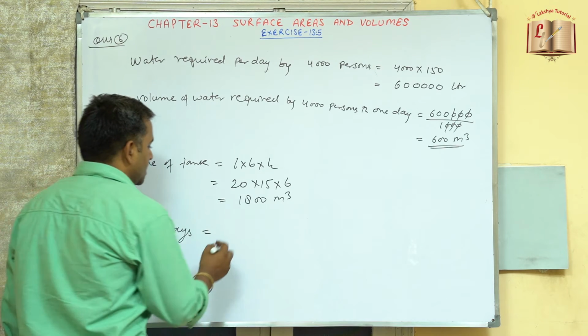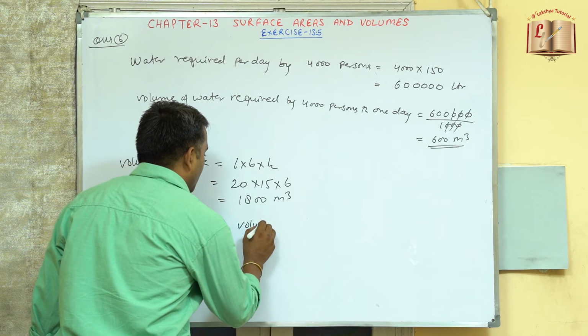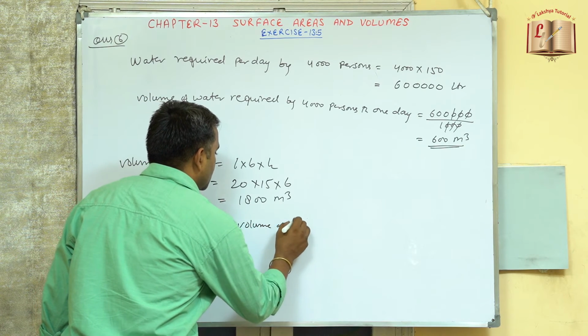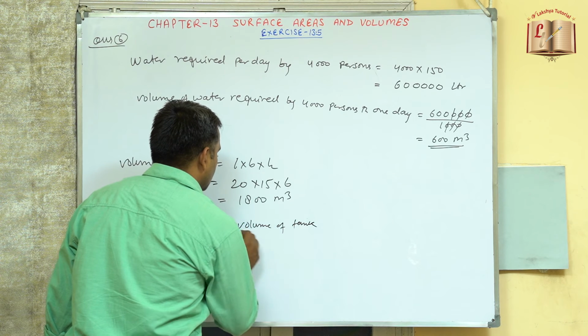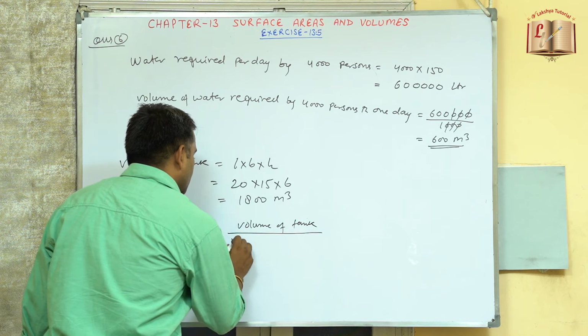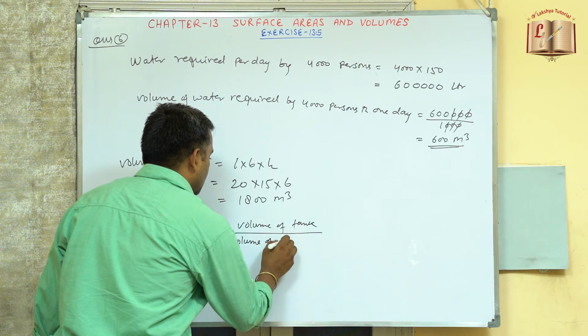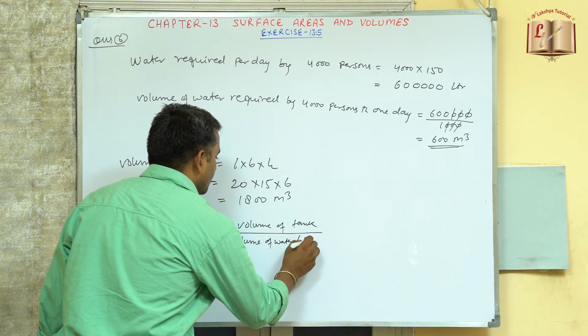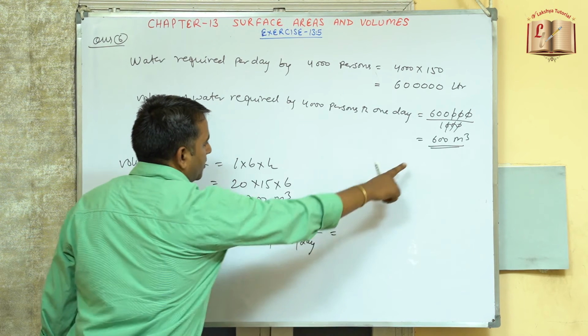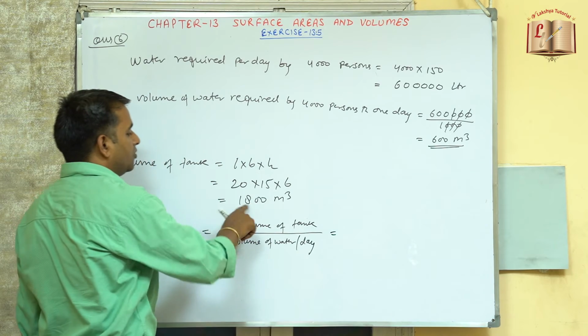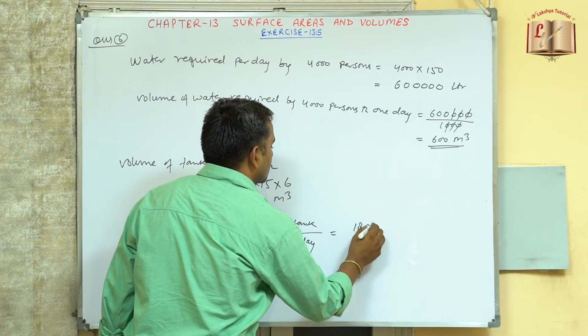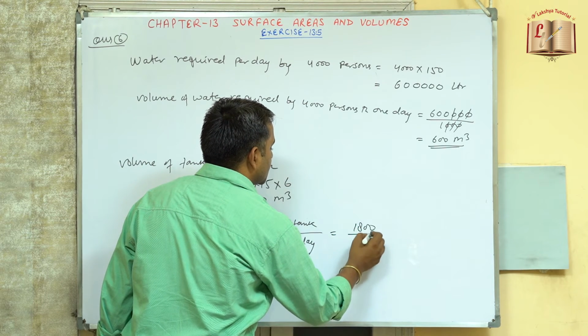So number of days will be the volume of tank divided by volume of water per day. So per day volume of water is 600, volume of tank is 1800. So this is 1800 divided by 600.